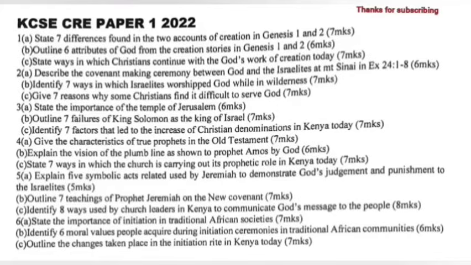5a. Explain 5 symbolic acts related to judgment and punishment as used by Jeremiah to demonstrate God's judgment and punishment to the Israelites. B. Outline 7 teachings of Prophet Jeremiah on the New Covenant. C. Identify 8 ways used by church leaders in Kenya to communicate God's message to the people.